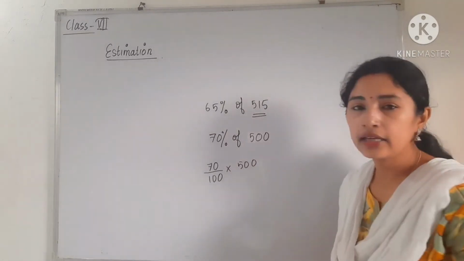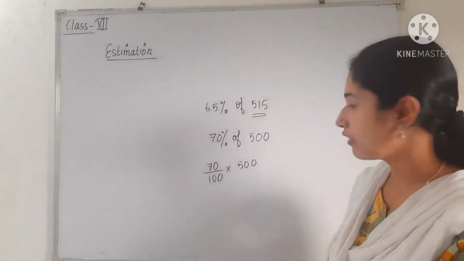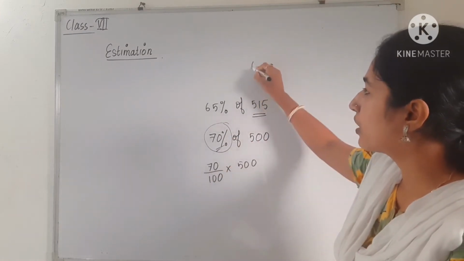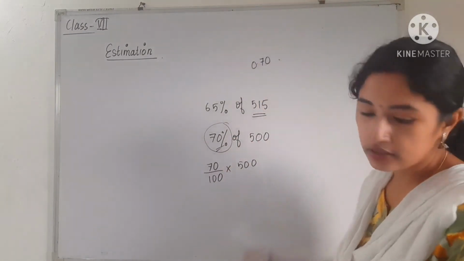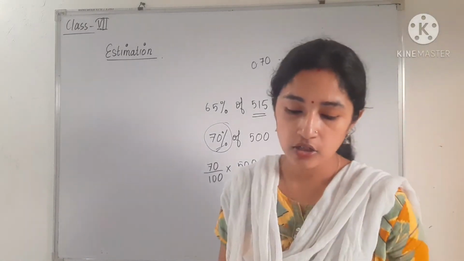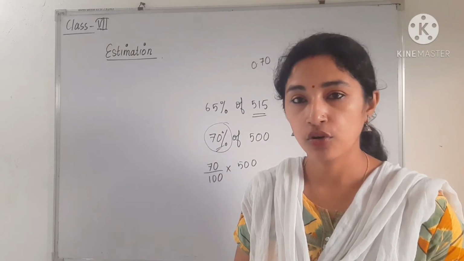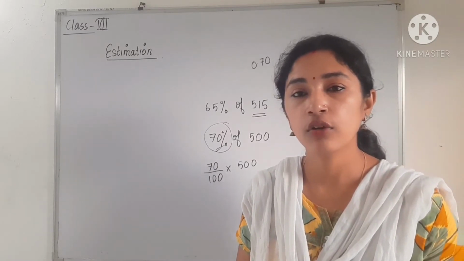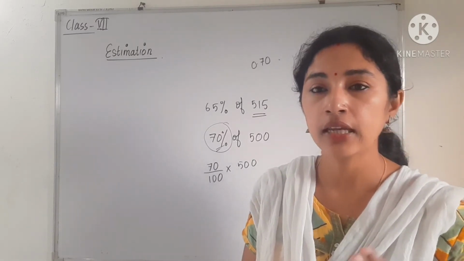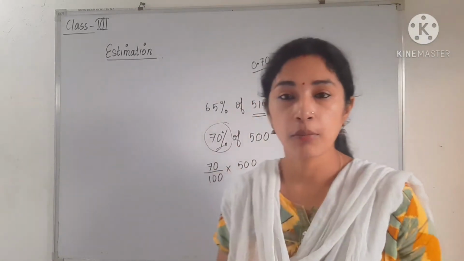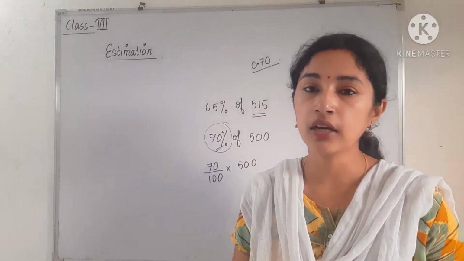Or like in A number, already we have done 70%, just convert it into fraction, you will get 0.70. So next you have to check the fractions 3 by 4, 3 by 5, 2 by 3 and 3 by 4. The fraction you have to convert it into a decimal number, and then you have to check 0.70 is closer to which decimal number, that will be the correct option.